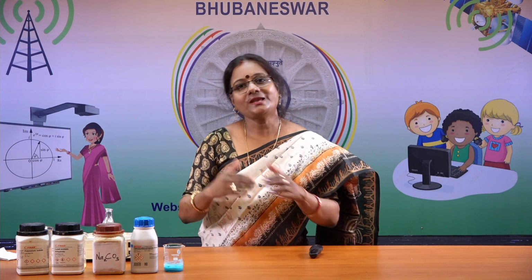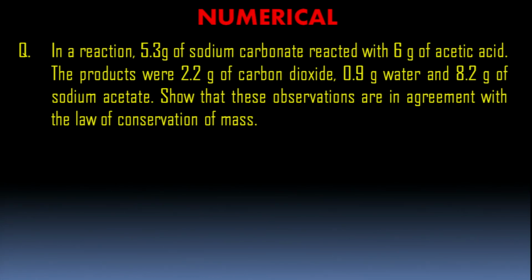Children, let's solve this numerical. Based on this experiment, I have got a numerical question for you. In a reaction, 5.3 grams of sodium carbonate reacted with 6 grams of acetic acid. The products were 2.2 grams of carbon dioxide, 0.9 grams of water and 8.2 grams of sodium acetate.